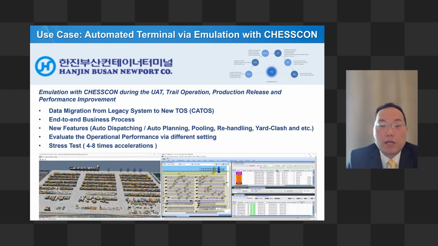But what happens now is that every day they use the animation to do operation performance evaluation in every shift, and even for every new release.